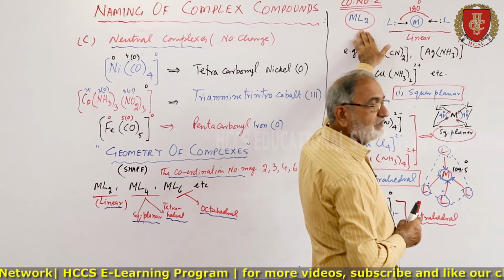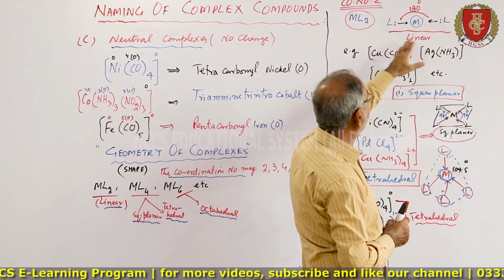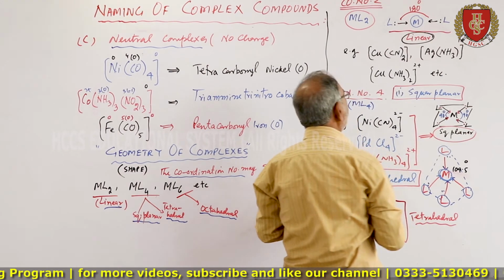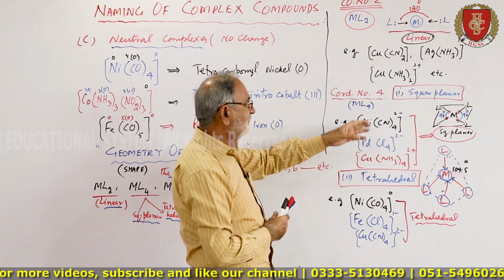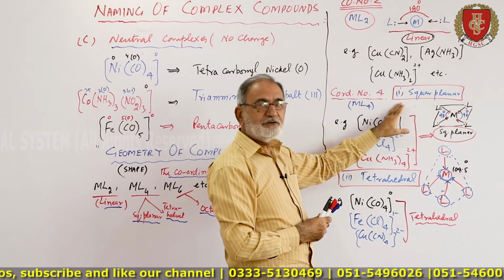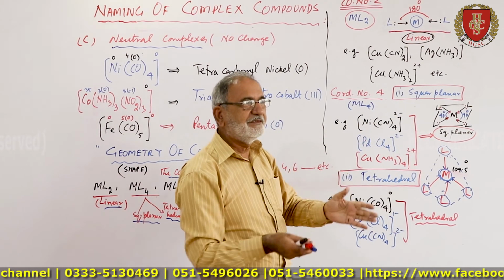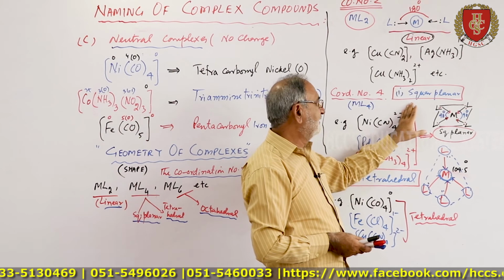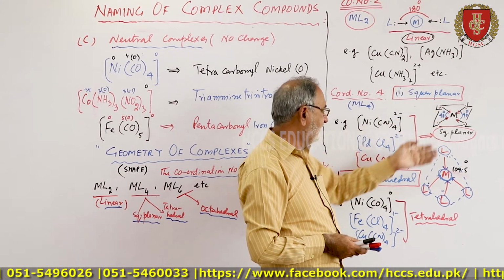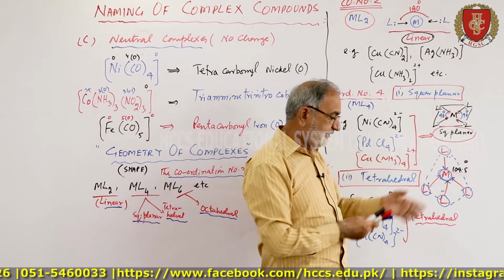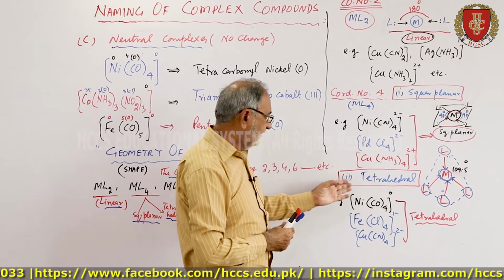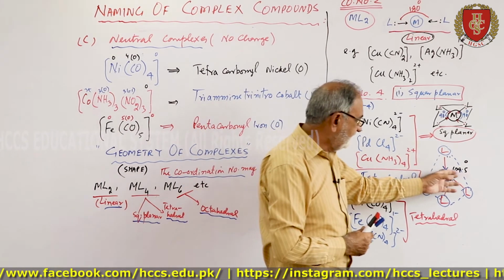If there are 2 ligands directly attached, then they are linear in geometry. In case of 4, there are 2 possibilities depending upon the hybridization and the ligands attached to the central metal: square planar with the angle of 90, and then the tetrahedral with the angle of